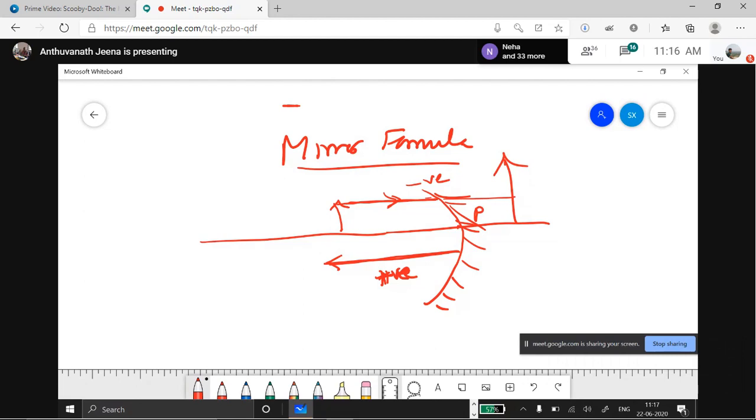Okay, now let me start with object distance and image distance. What is object distance and what is image distance? Can anyone say?